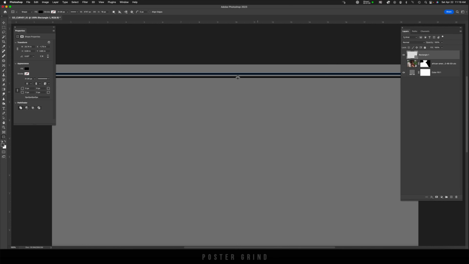And now we can do the repeat process, which is Shift Option Command T on a Mac or Shift Alt Command T on PC. And then just hit T a few times, a few hundred times until you get to the bottom of your canvas. And then I'm going to go a little bit further just in case. Now I'm going to click on a different layer, click back on that layer, hit V, and just drag this up so that we have the canvas fully covered. Now let's go ahead and hide that for now.